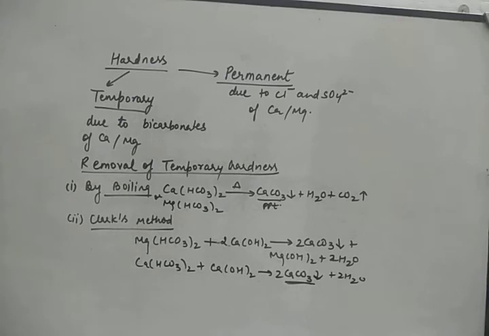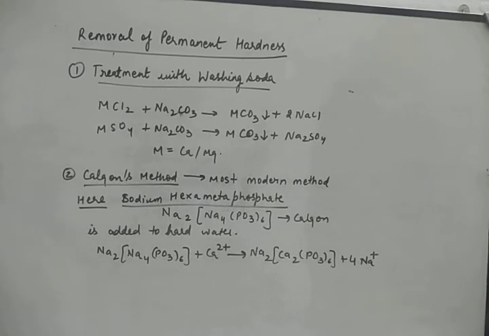Now for removing the permanent hardness, we have to use special methods because they are not removed very easily. Chlorides and sulfates are not removed by simply boiling or by adding lime. Okay, we have to use special methods for treating permanent hardness of water. Now, what are the methods for removing the permanent hardness? So the first method is a simple method.